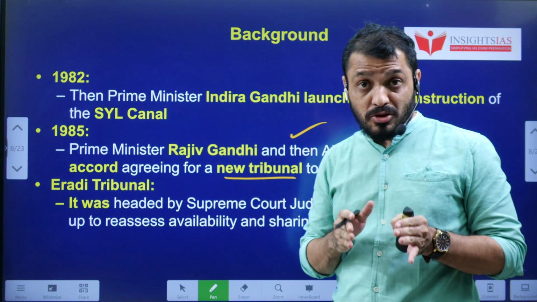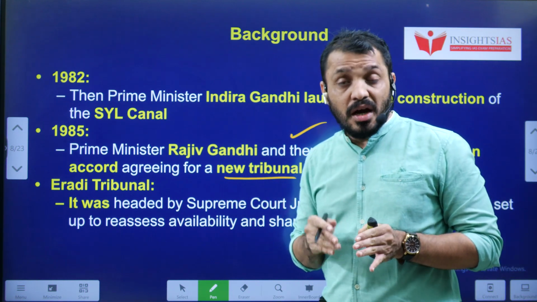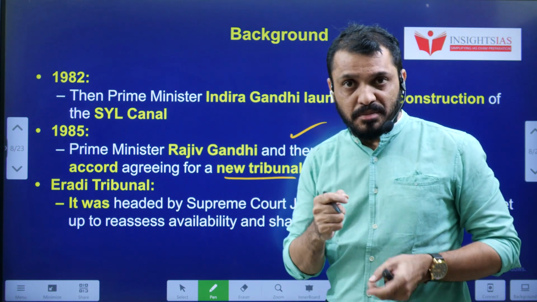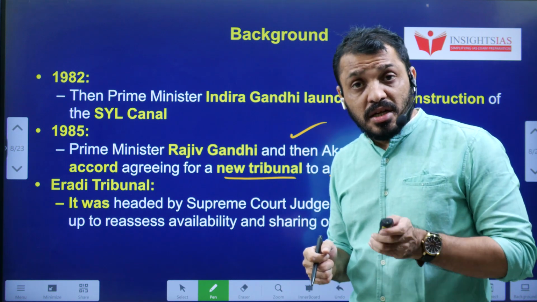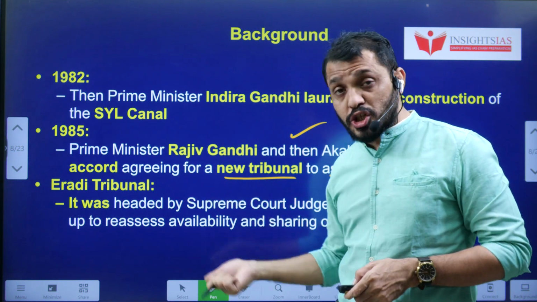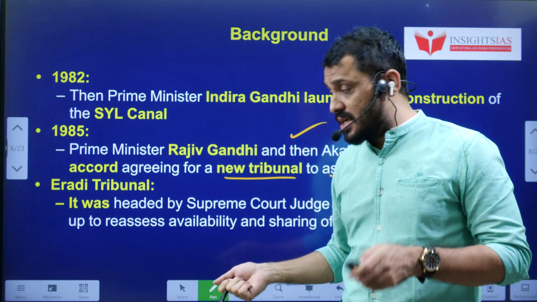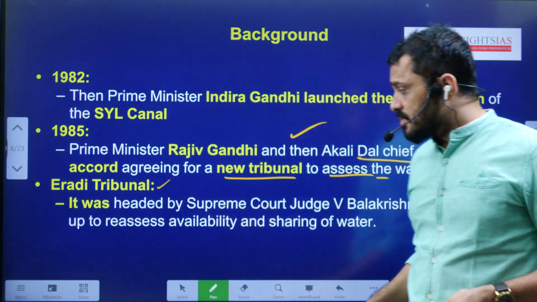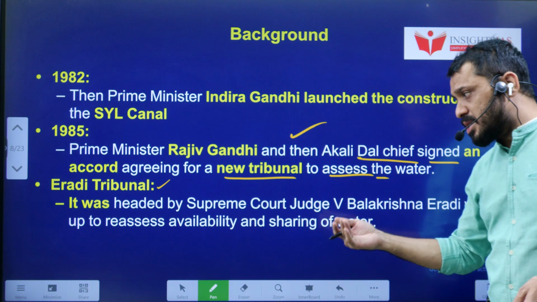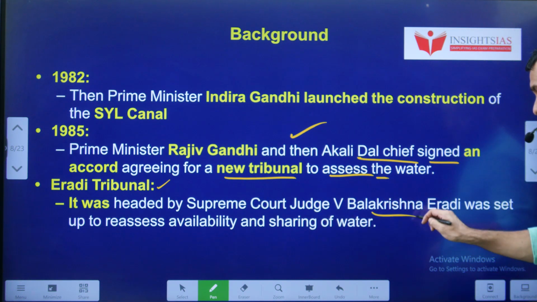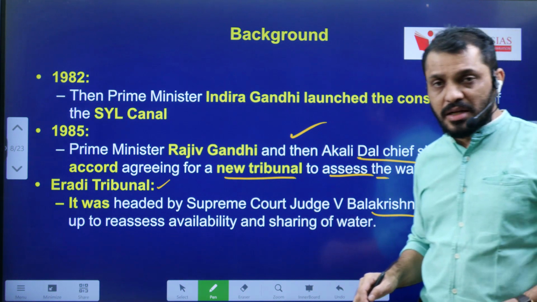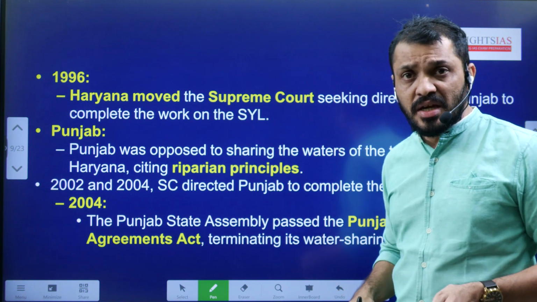tribunals were given constitutional status in India under Article 323A and 323B, you know that. So here, the tribunal was appointed by the Rajiv Gandhi government. This tribunal was led by Balakrishna Eradi, a former Supreme Court judge. This tribunal was set up in 1985.